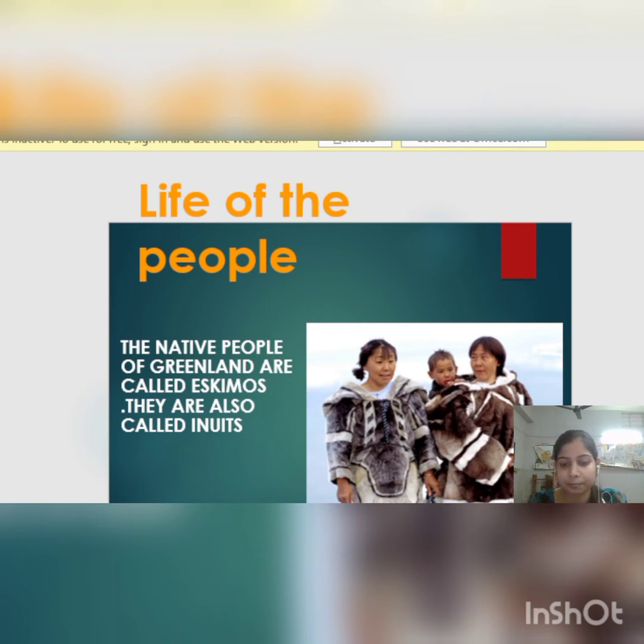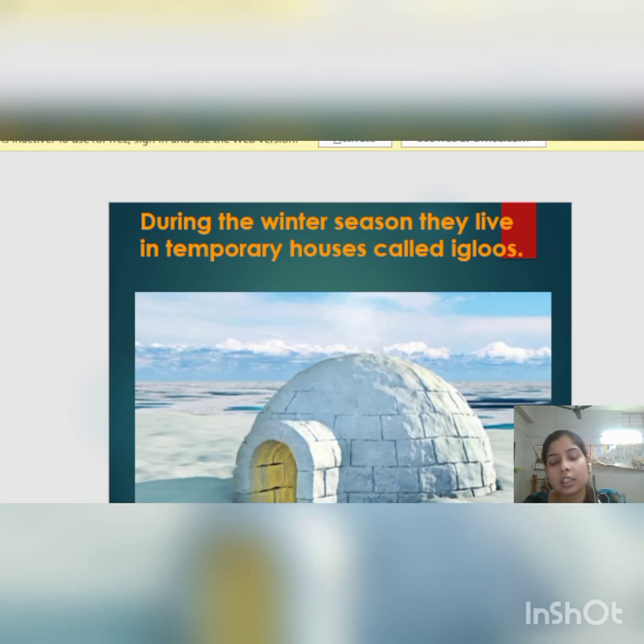Inuits. And in what type of houses do they live, as there is such a cold climate? During the winter season, they live in temporary houses made of ice blocks called igloos. You can see the picture of the igloos on the screen. They live in these types of houses made from ice blocks, and on the floor there are animal skins so that they can keep them warm. So during the winter season they live in these types of houses, but during the summer season they live in a different type of houses.